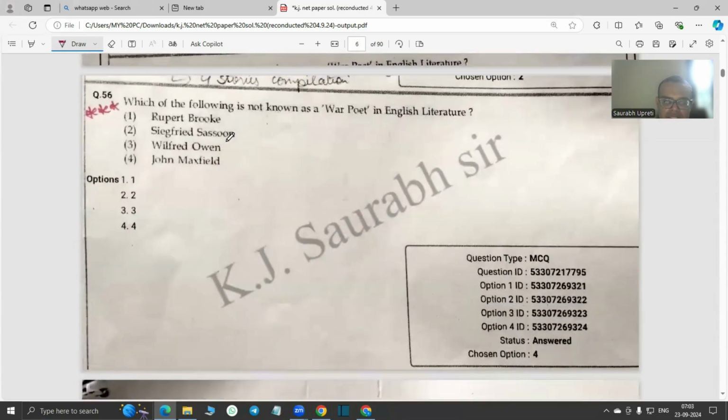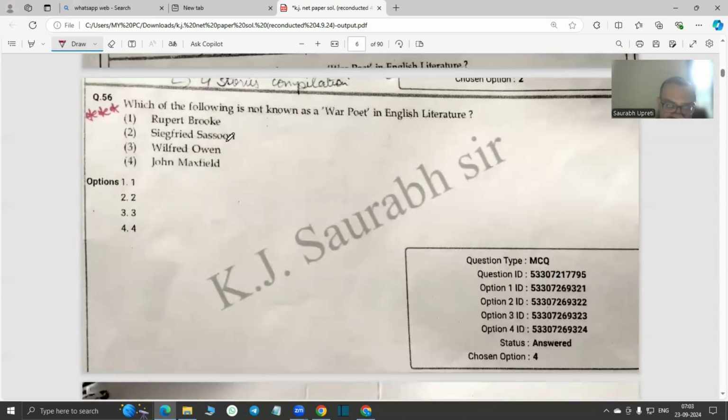Which of the following is not a war poet, right? Is not known as a war poet. So the answer to this question is John Masefield, although it's not ticked. John Masefield, sorry. So he's not a war poet. All these three are war poets, especially war poets of the First World War.